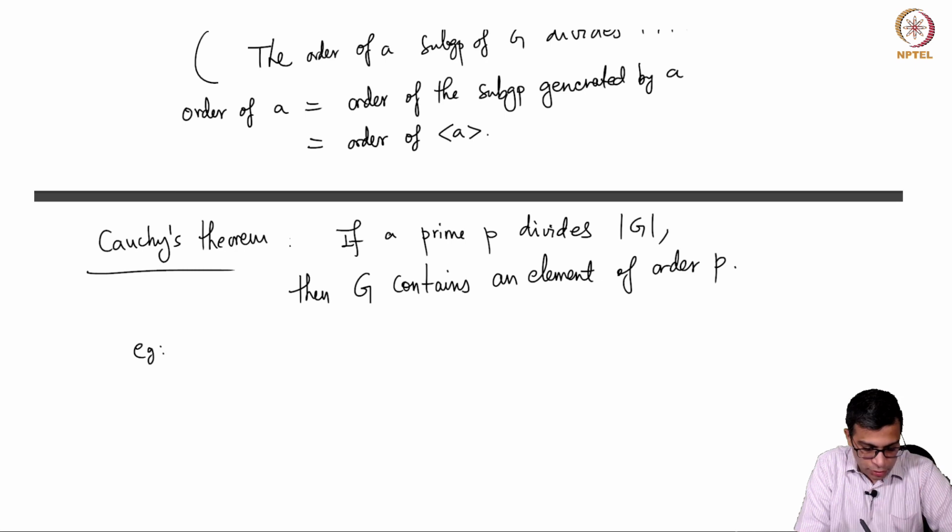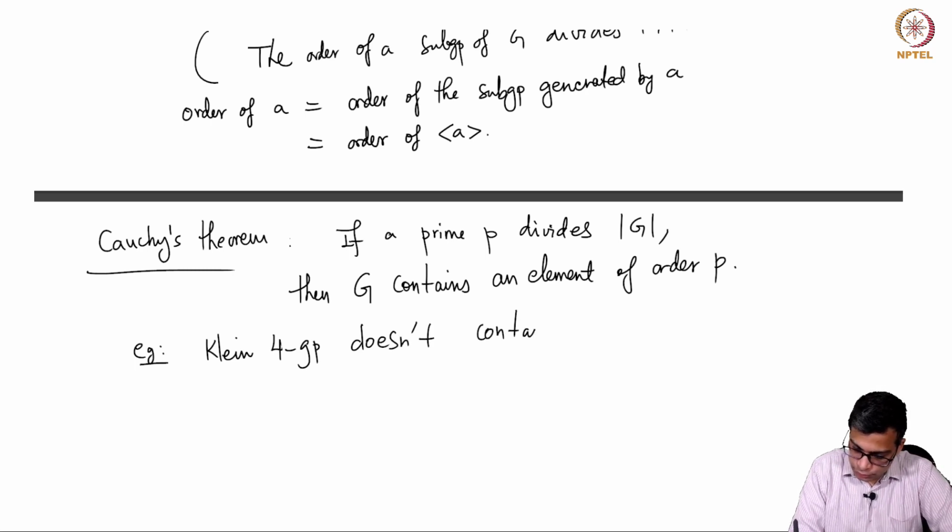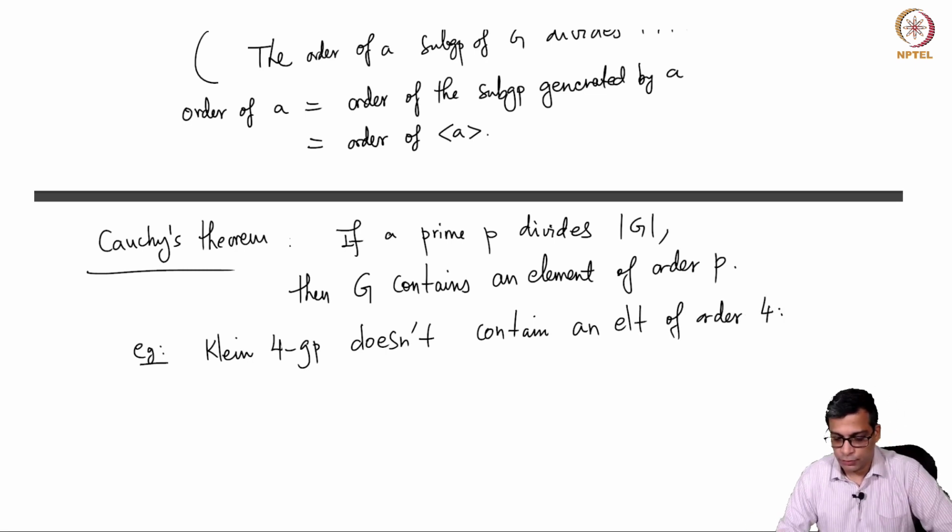For example, the Klein 4 group doesn't contain an element of order 4. 4 does divide its order, which is 4 itself, but it doesn't contain an element of order 4.